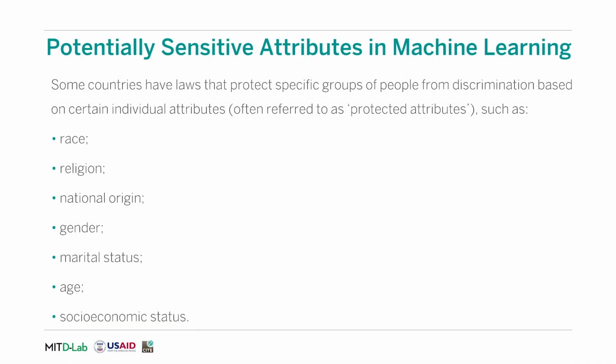Some countries have laws that protect specific groups of people from discrimination based on certain attributes. As we reviewed in the previous video, these are called protected attributes. Some examples are on this slide. Regardless of a legal landscape, machine learning has the potential to produce unfair outcomes for certain groups of people. As an algorithm designer, one should make clear choices about fairness criteria. Some criteria will be reviewed in the next few slides.